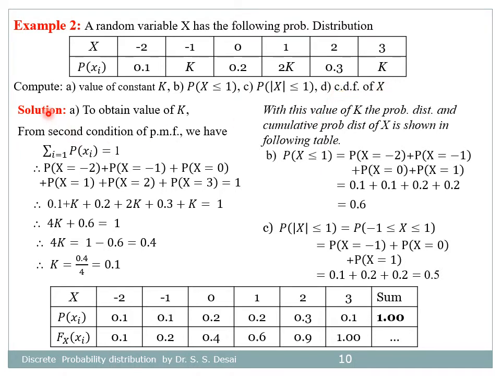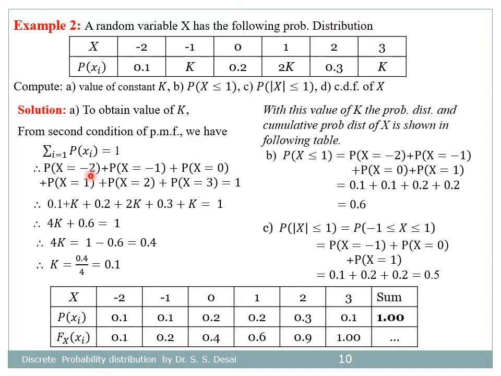Now for the solution, to obtain the value of constant k, we know from the second condition of the probability mass function that the summation of P(xi) equals 1. Here, as there are 6 different values of x, we have to do the sum of 6 different probabilities as shown in this equation.